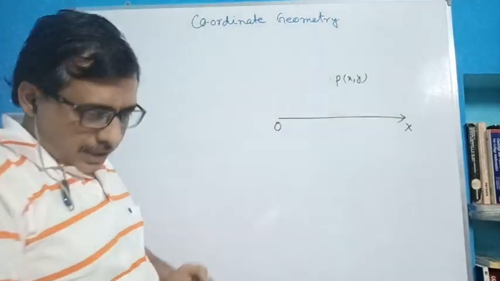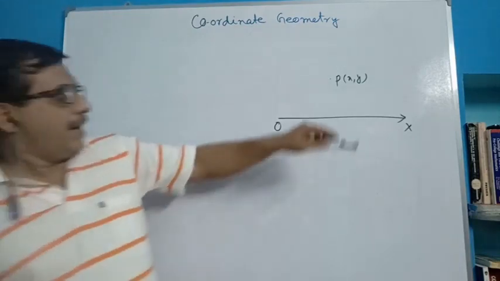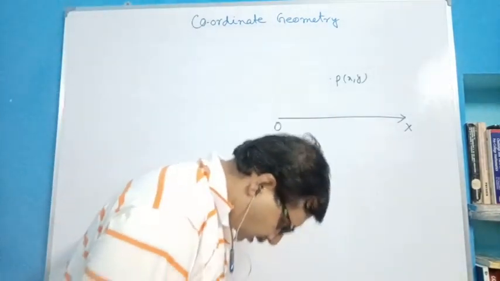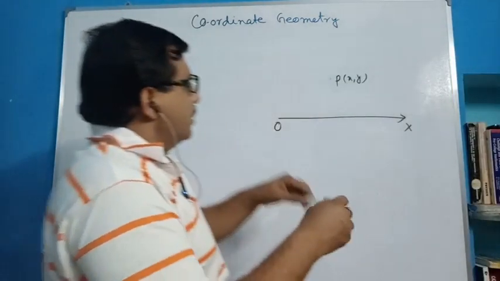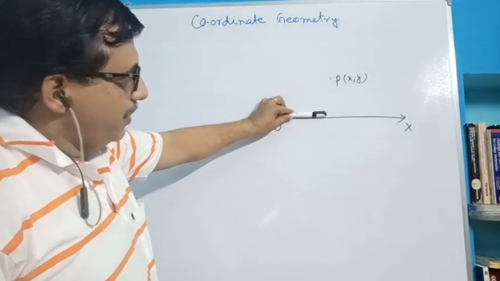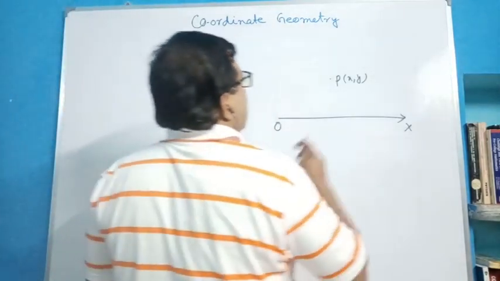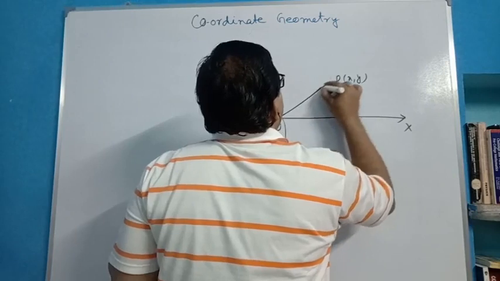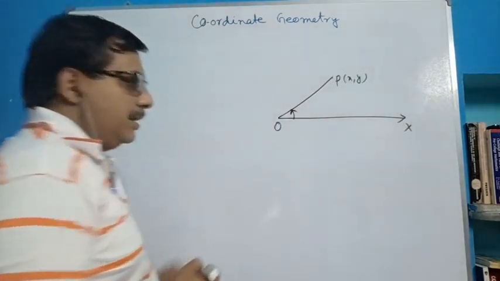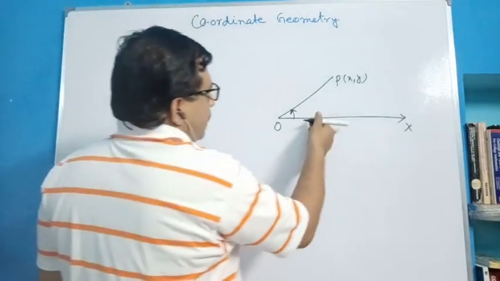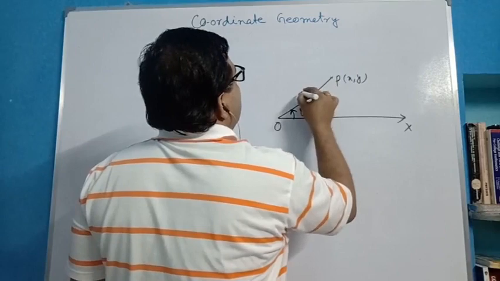Now, if we rotate this line from its initial position up to this, we rotate in anti-clockwise direction in this case. Suppose the angle of rotation is theta and distance from O to P is r.